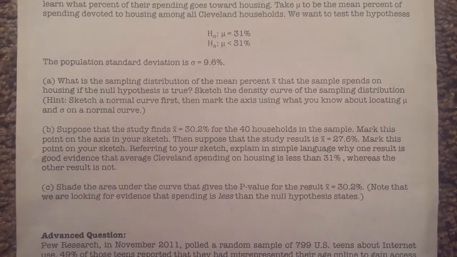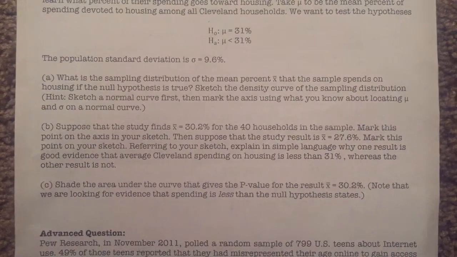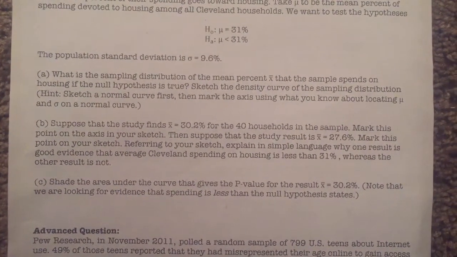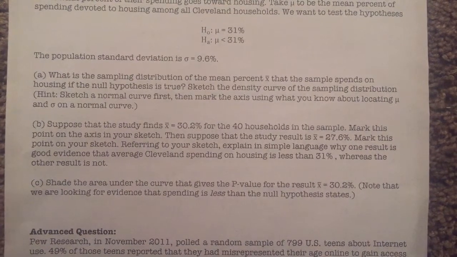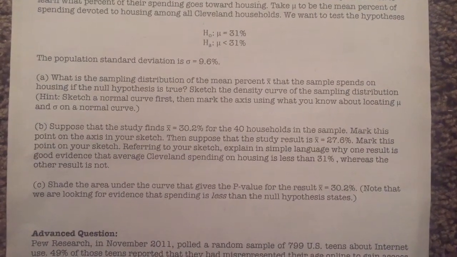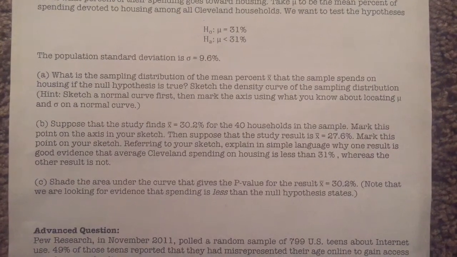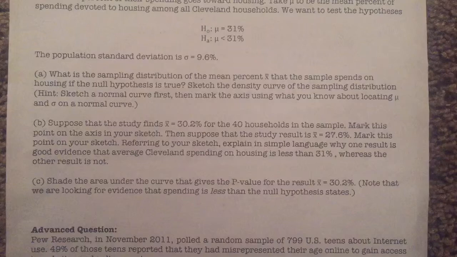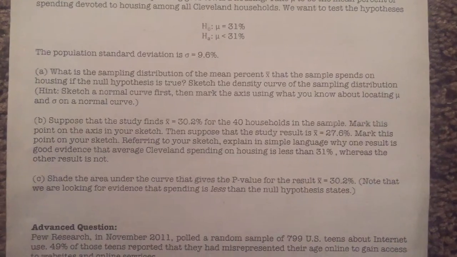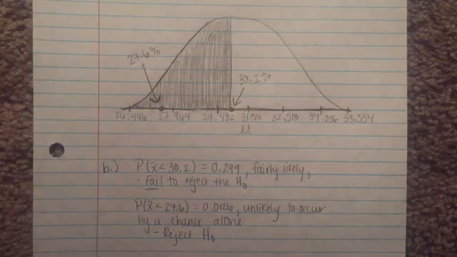B. Suppose that the study finds a mean of 30.2% for the 40 households in the sample. Mark this point on the axis in your sketch. Then suppose that the study result is a mean of 27.6%. Mark this point on your sketch. Referring to your sketch, explain in simple language why one result is good evidence that average Cleveland spending on housing is less than 31%, whereas the other result is not.